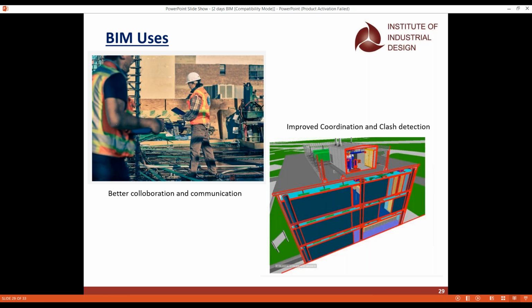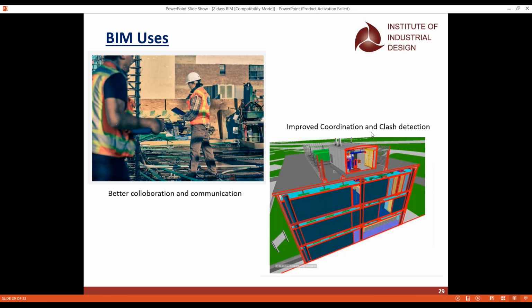And I'll tell you a few uses of BIM. It goes with better collaboration and communication, and it comes to clash detection, because whenever you go for the higher model, when all the different teams are working, we will always have many clashes. Okay, the architect will say I have placed a wall, I have given the material, but the structural engineer will come and say I want to place a structural beam here, but I do have a clash with the duct. So we do have many clashes in the building.